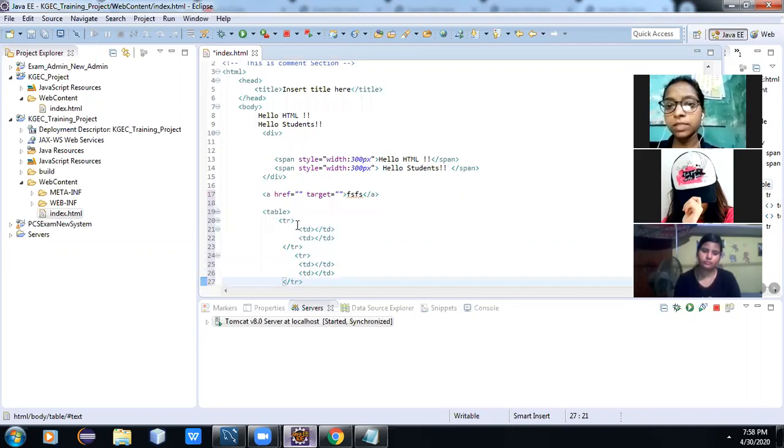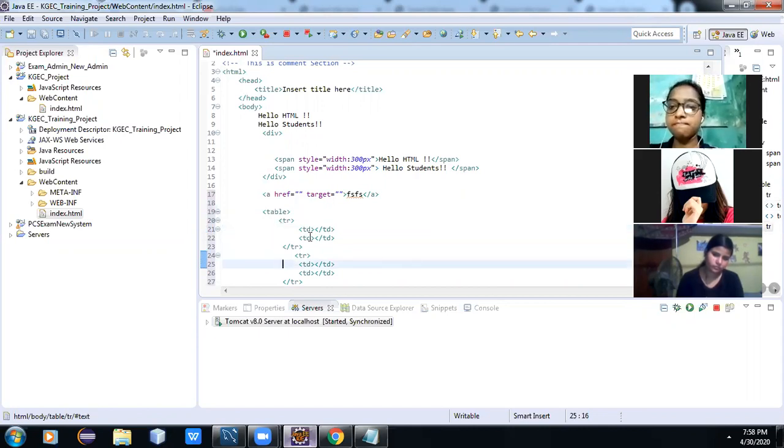I think all of you already know this. Yes, sir. In the table tag, the child is the table row tag, and there is a td tag. td means table data. We can write the table data here. This is the table. It is 2 rows and 2 columns. Okay.